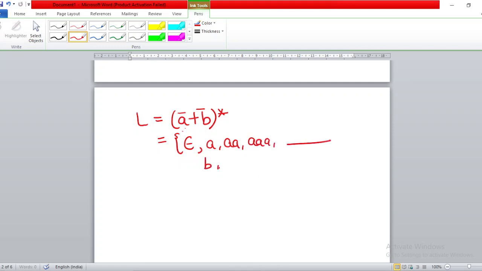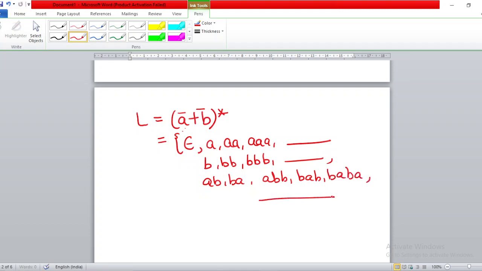Then you have B, double B, triple B, and any number of B's. Then you have AB, BA, ABB, BAB, BABA, any possible string of any length that can be made from A and B.